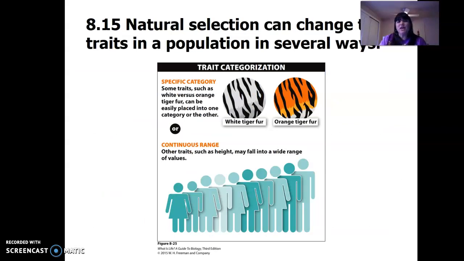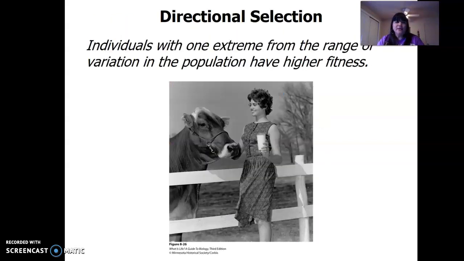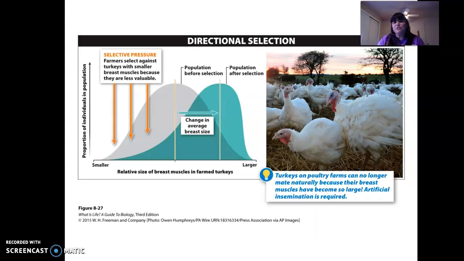Natural selection can change traits in a population in several ways. So we can have directional selection, different types of natural selection. Again, I think the author did not use a good example.